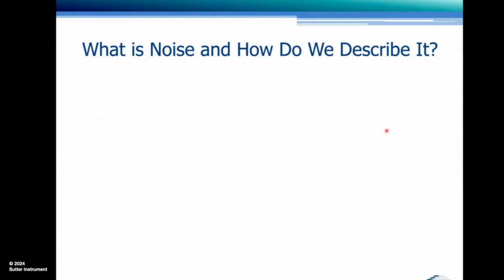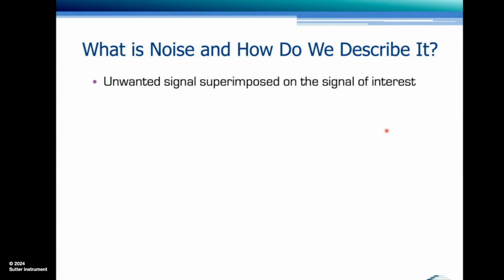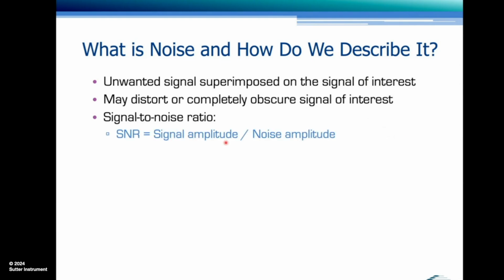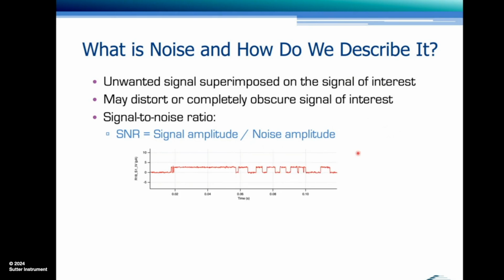But first, let's look at what is noise and how do we describe, how do we characterize it. Noise is any unwanted signal component that is superimposed on your signal of interest, your action potential, single channel opening or something like that. It may distort or completely obscure the signal of interest. And one parameter that describes it is the signal to noise ratio. That is the signal amplitude compared to the noise amplitude. Let's take a look at an example.